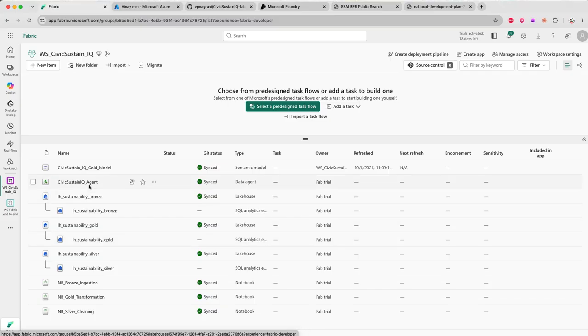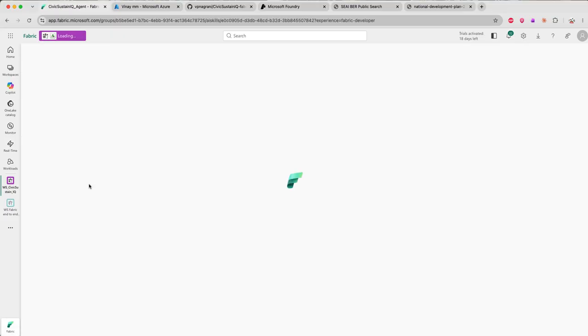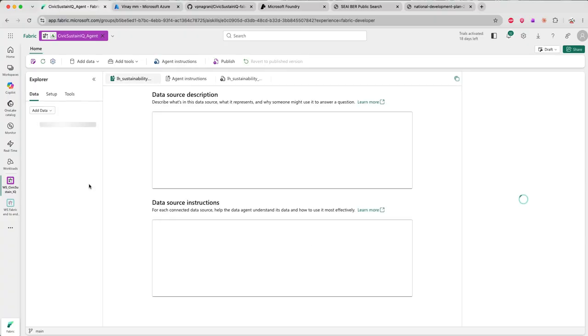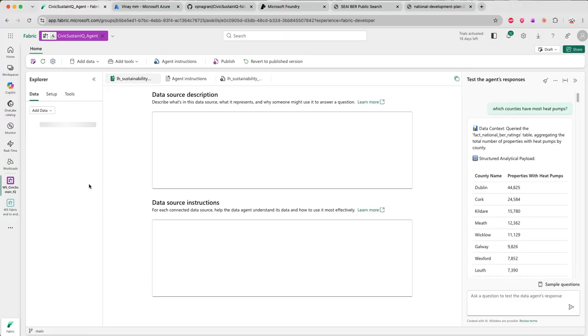I'll directly jump onto this agent first to show you what it does, and then how it is integrated in Foundry to elaborate further. This is the Civic Sustain IQ agent. It is now grounded in the data which we have integrated in this project. I also took the deprivation index and the other open data sets we have, and gave it instructions to base my questions on the data, and it can run the queries for me, so I don't need to know what a SQL query is.